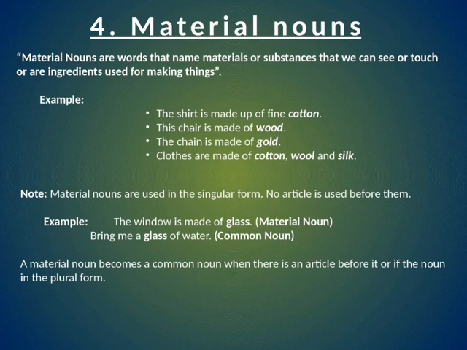No article is used before a material noun. It becomes a common noun when there is an article before it. For example, the window is made of glass. The glass is a material, and this sentence is of material noun. Now the next sentence: bring me a glass of water. Now what does it become? It becomes a common noun. The article a is used before glass. It becomes a common noun.